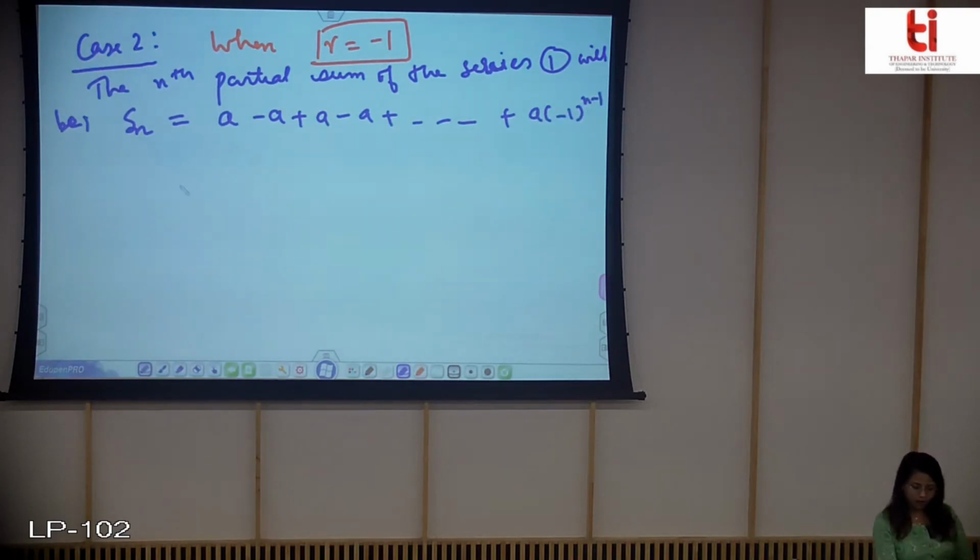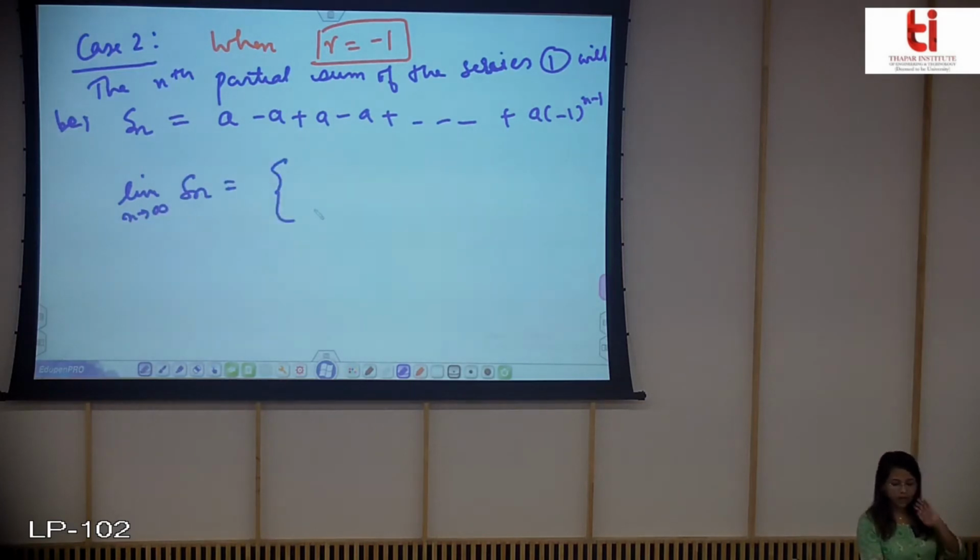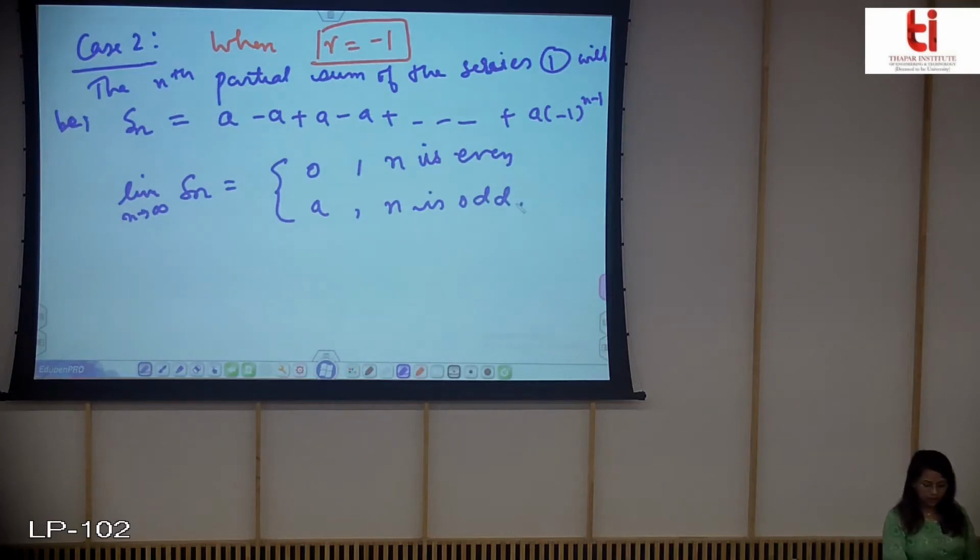Now if you find the limit n tending to infinity of Sn, you will find that we have two values, 0 and a: 0 when n is even and a when n is odd. So you can clearly see that the limit of this sequence Sn does not exist.